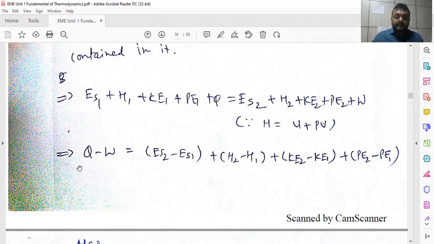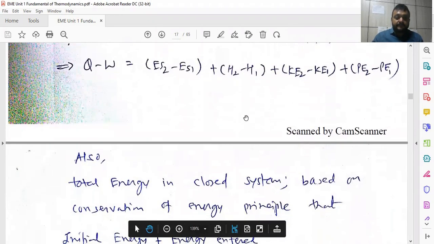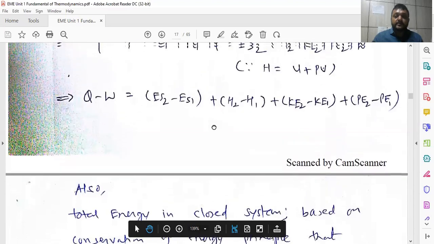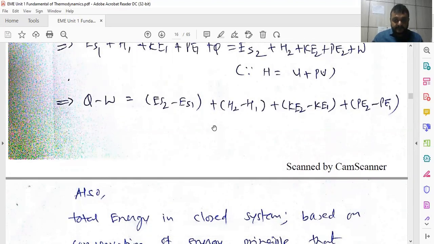So the energy available in the system, Q minus W, is equal to ES2 minus ES1 plus H2 minus H1 plus KE2 minus KE1 plus PE2 minus PE1. So this is the total energy equation for the open system, which you have to keep in mind.